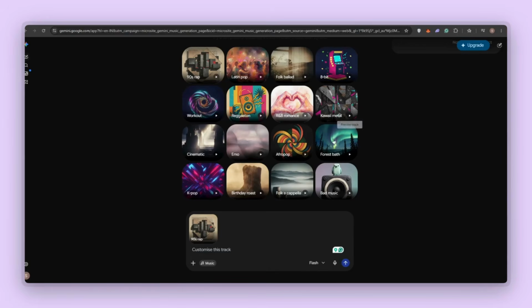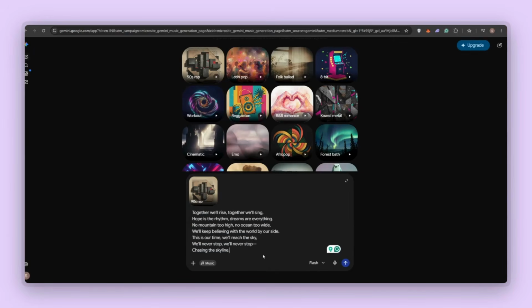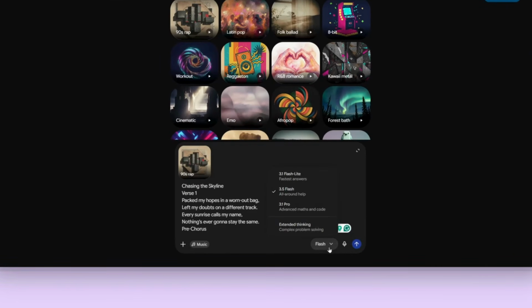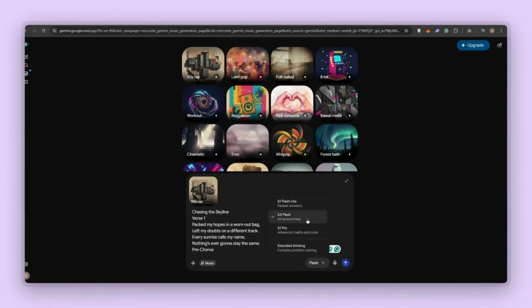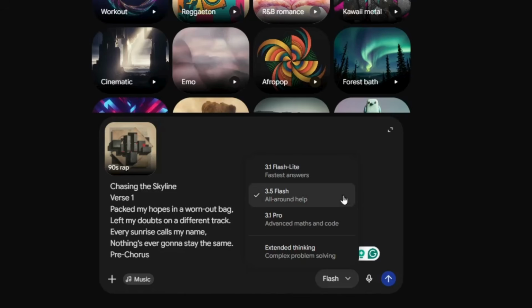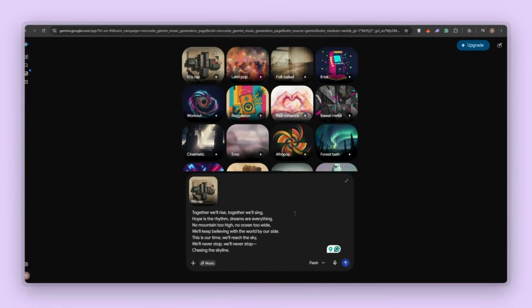So these are all the examples here. So I will just paste the lyrics that ChatGPT created for us, and all we're gonna do is just click on this send button. If you want to change the model, you can change it from here. We have 3.5 Flash, 3.1 Flashlight, then we have 3.1 Pro for advanced maths and code. So I will just click on 3.5 Flash here, and here we selected the music, and now I will just click on this send button.